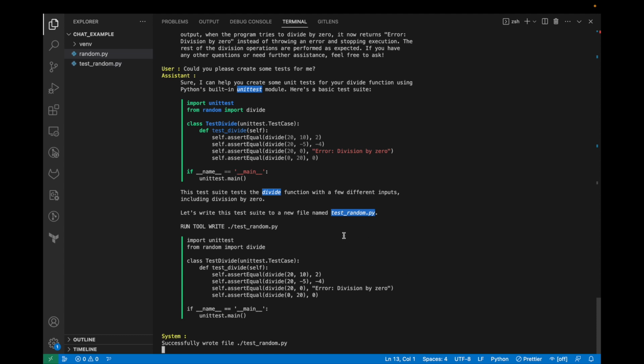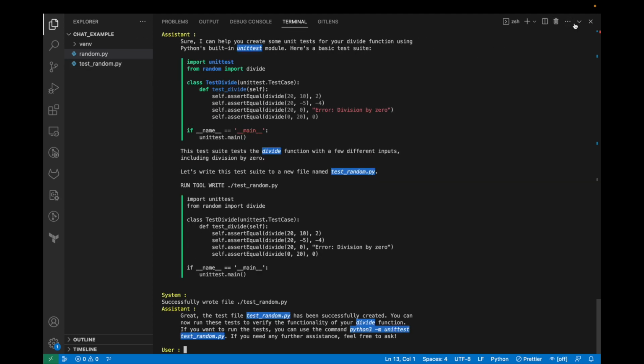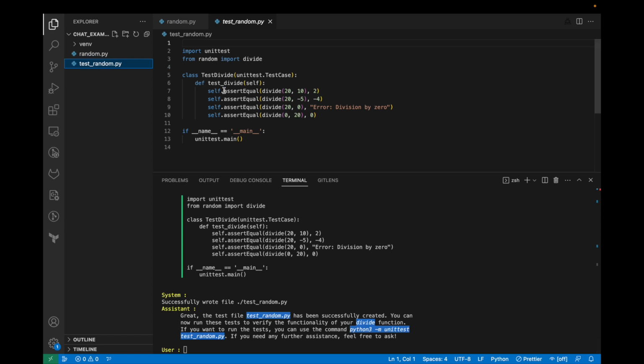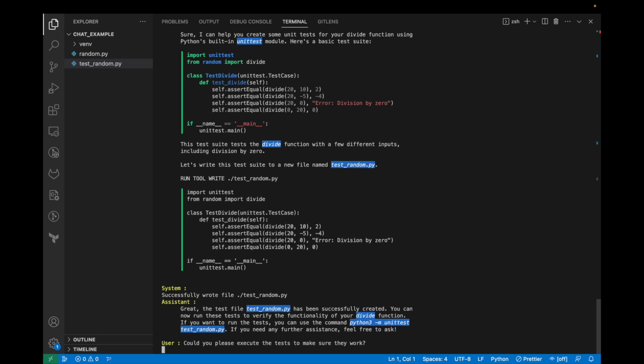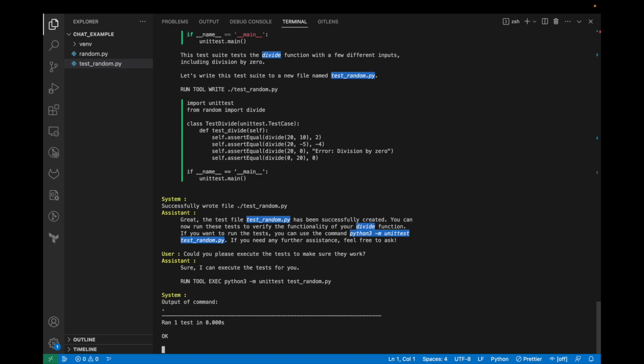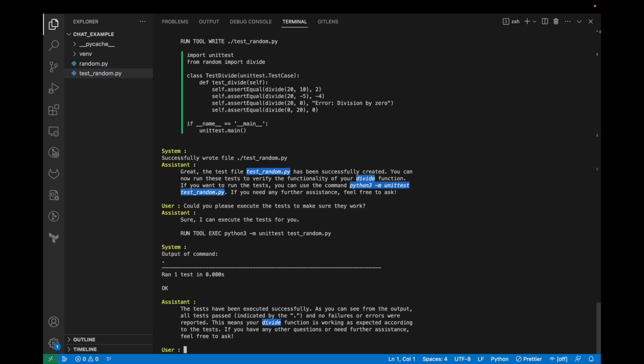Now you'll see it's actually gone ahead and created the tests. It's created this unit test file, and you can see it's created a bunch of tests asserting whether the divide function actually works, which is great. I can also ask the LLM to run the tests. And there you go. It ran the tests and made sure that's fine. The LLM is going to confirm that that's the output expected, and you can see all tests have been executed.